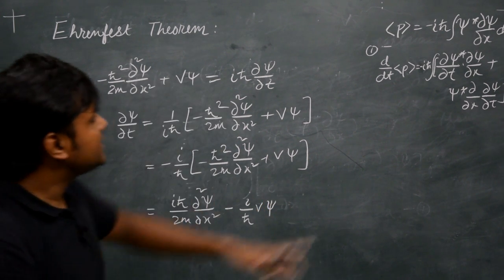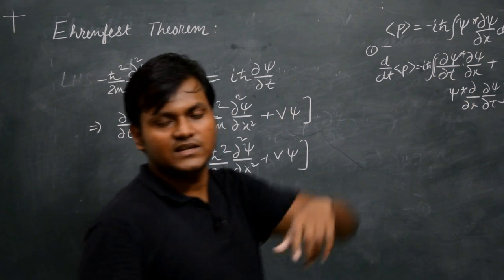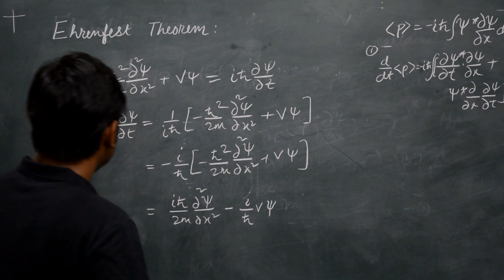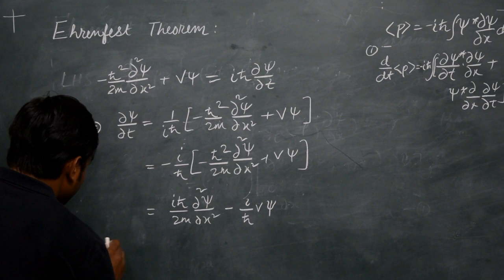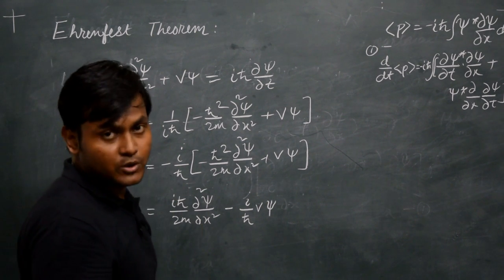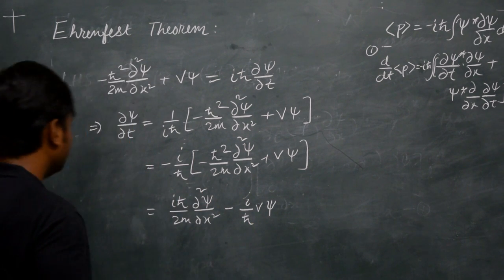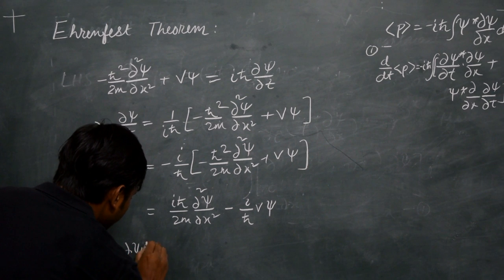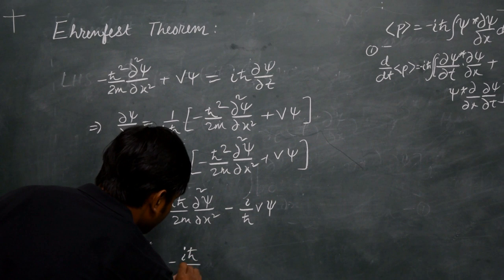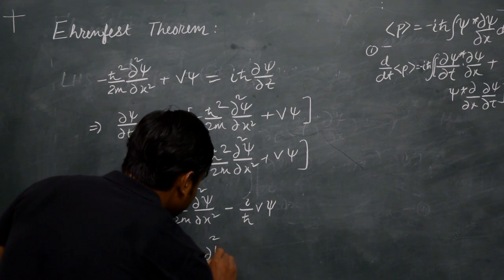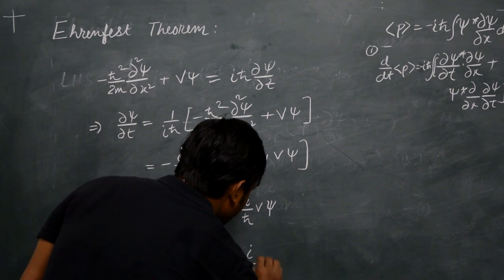Now if you look at this expression, I also have del psi star by del t. So psi star is basically the complex conjugate of the wave function. So I also want to obtain del by del t of psi star, which is basically I replace psi with the complex conjugate psi star, and I also replace i with minus i, since i is the imaginary number here. So then del psi star by del t is going to simply become minus i h cross by 2m del square psi star by del x square plus i by h cross V psi star.